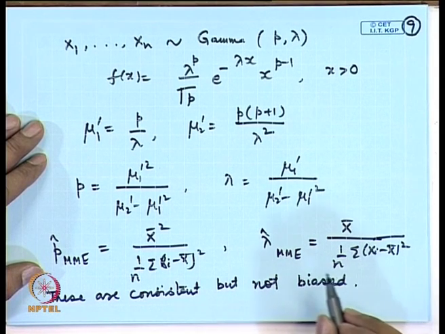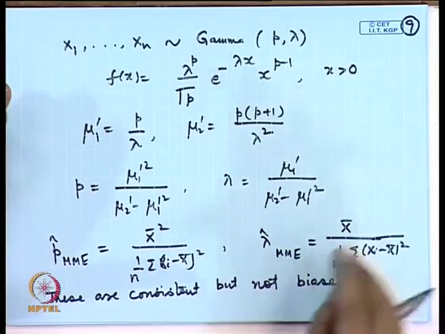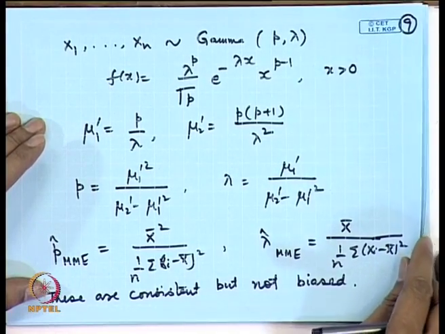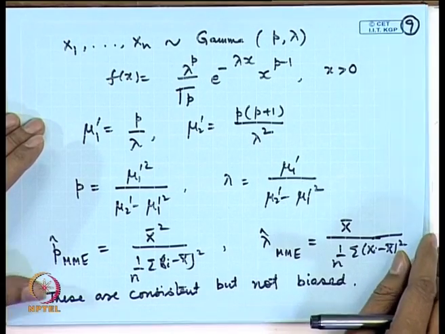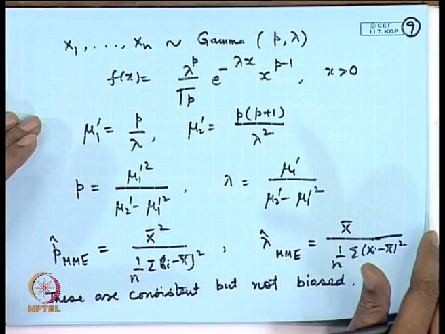Generally, the method of moments estimators will be consistent, but usually they will not be unbiased. In fact, the typical situation where they will be unbiased is only when you are having the first moment only. In that case the sample mean is unbiased for the population mean and therefore, unbiasedness will be satisfied.